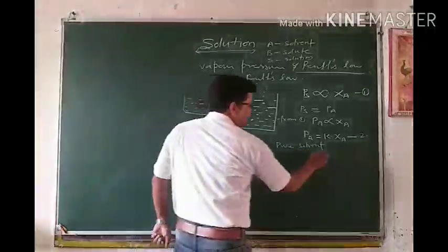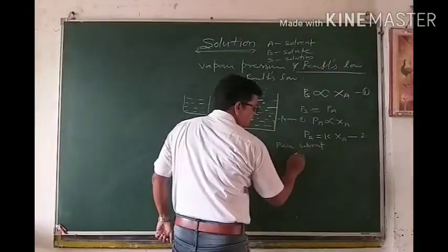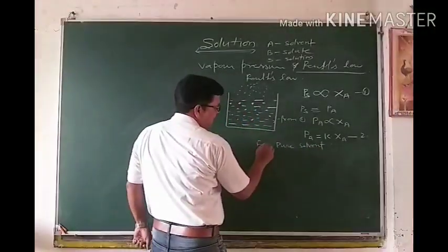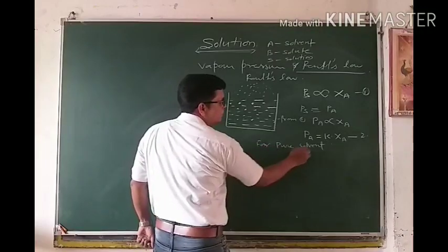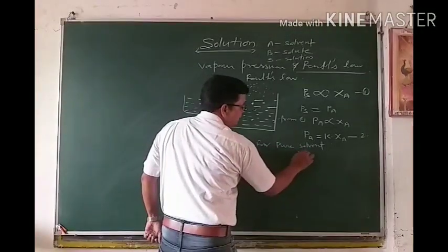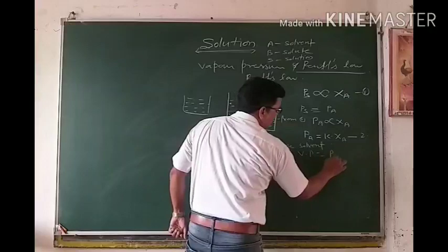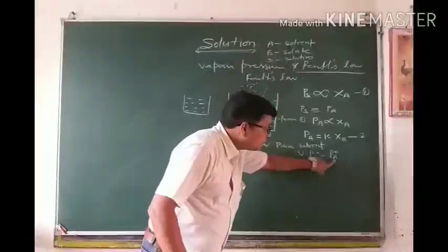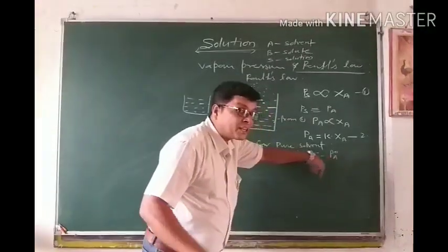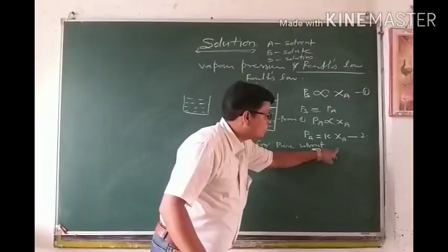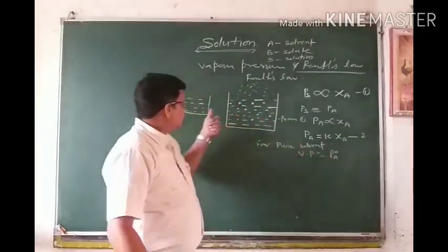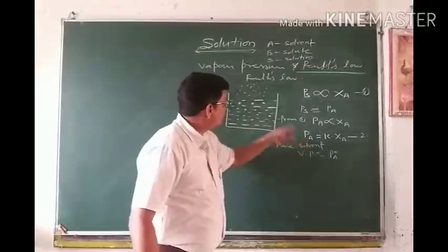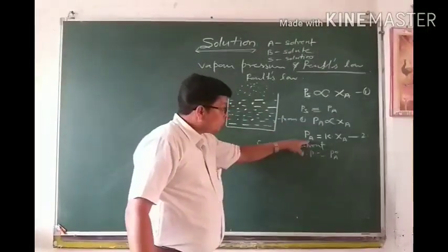So let there be a pure solvent. We are just considering a case for pure solvent. Let the vapor pressure be PA0. This is the vapor pressure of solvent, but for what? Which type of solvent? P naught means pure. So this is the vapor pressure of pure solvent.